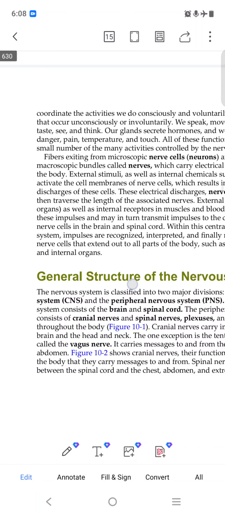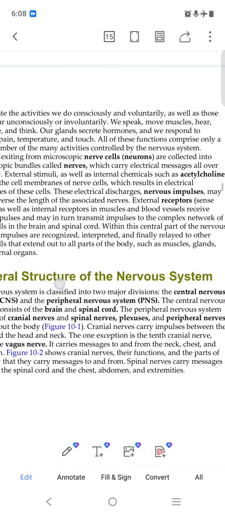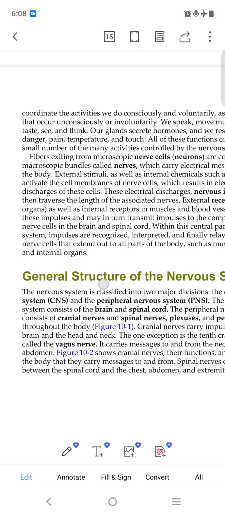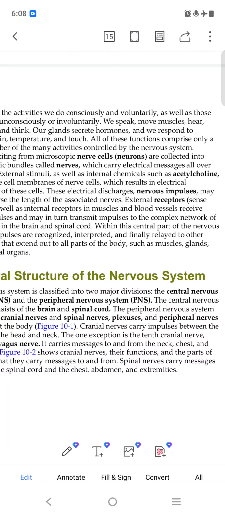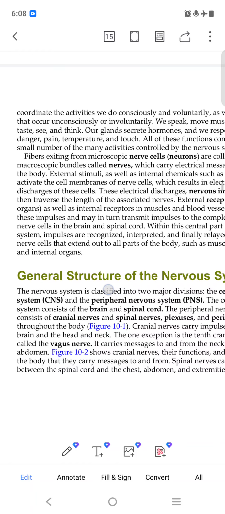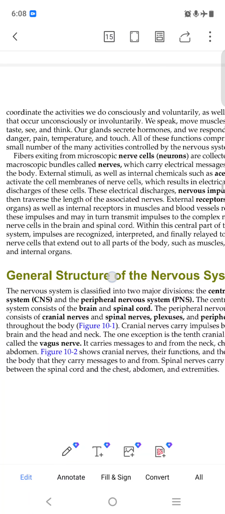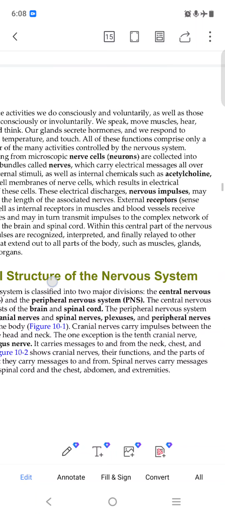So if we read this, external stimuli as well as internal chemicals, such as acetylcholine, it is a chemical, activate the cell membrane of the nerve cell, which results in electrical discharge of the cell. So this electrical discharge, the nervous impulses, may then traverse the length of the associated nerve. Then this is transmitted.